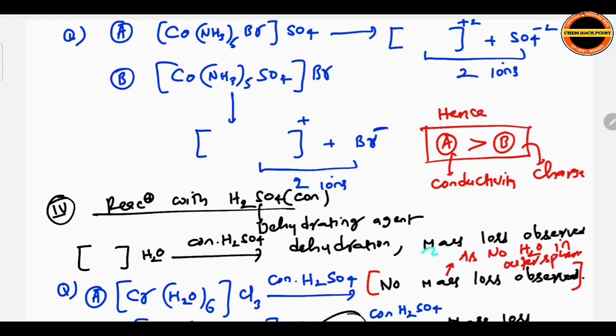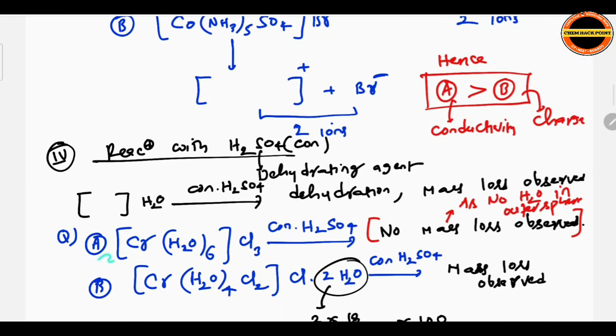For example, take compound A with concentrated H2SO4. Here there is Cl3 and no water in the outer sphere, so there is no mass loss.